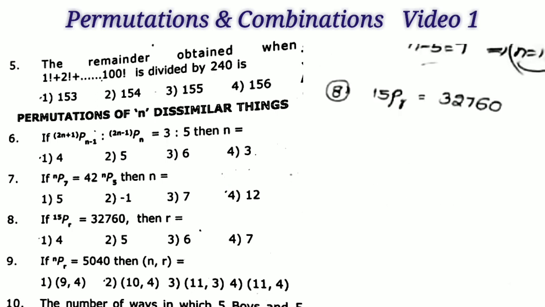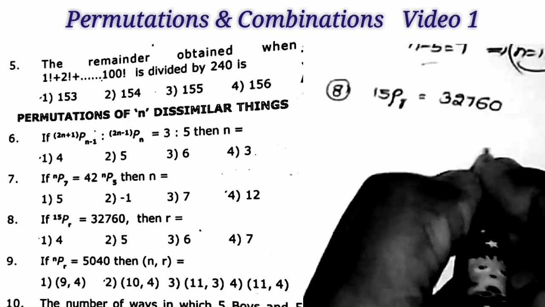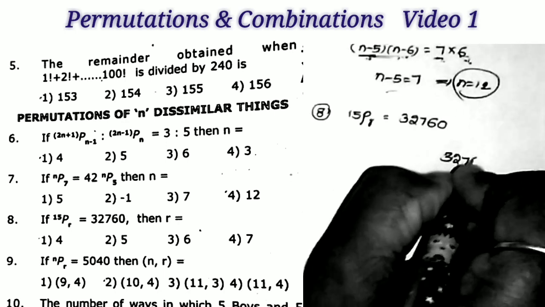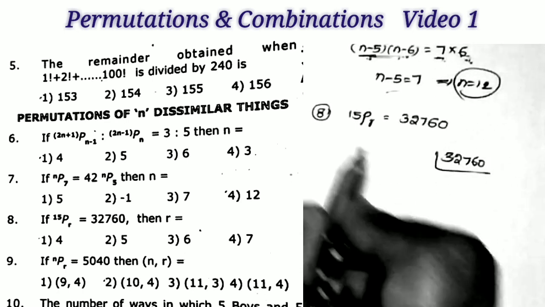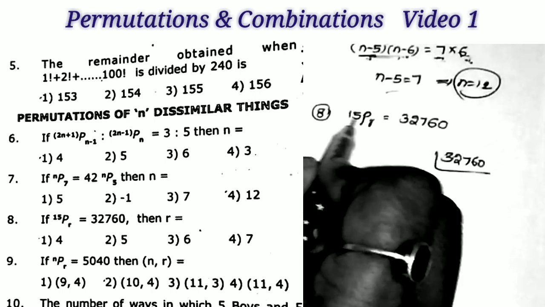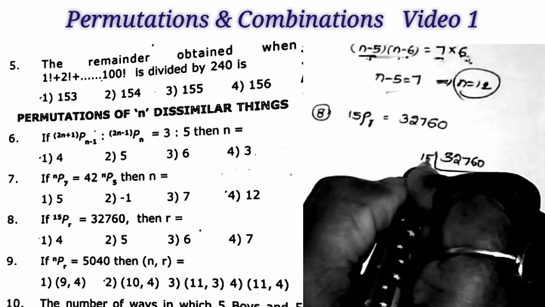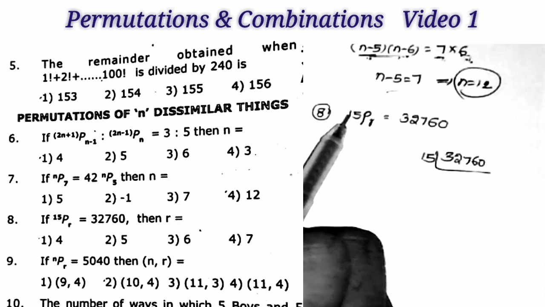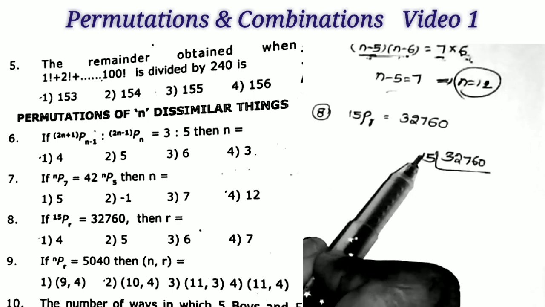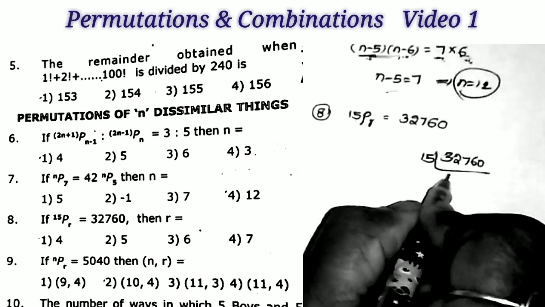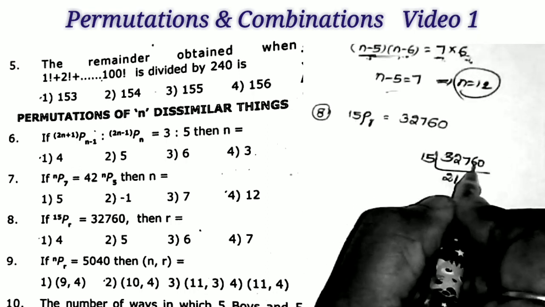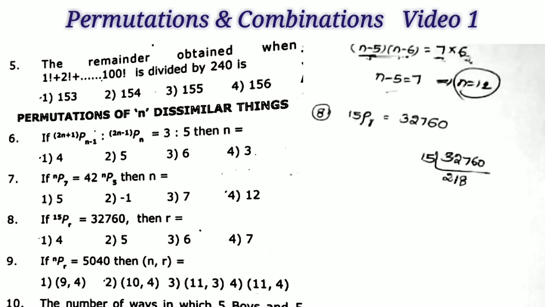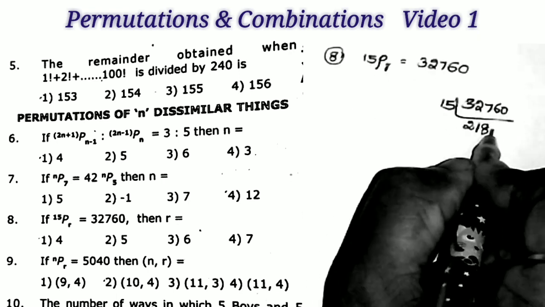Next question, if 15PR is equal to 32,760, then what is the R value? Very easy question. So 32,760. We have to take the factors to this step. So see here we have the number 15. So first I do the division with that number. 15 2s are 30, 27, 15 1s are 15, 12, 15 8s are 120, 16.